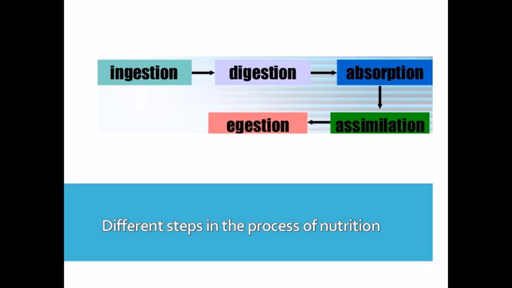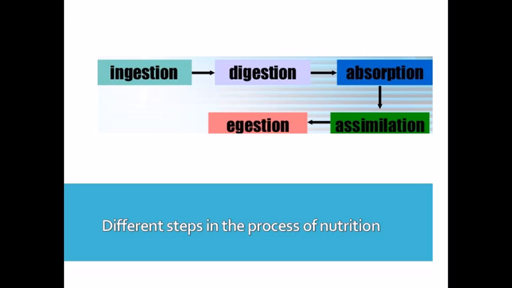In this we take food with the help of our mouth and hands, so we can say we are ingesting the food. Ingestion is the process by which the food is taken inside the body of an organism, and different animals ingest food in different ways, and some have special organs for this process. So we can say ingestion is taking food by the organism.